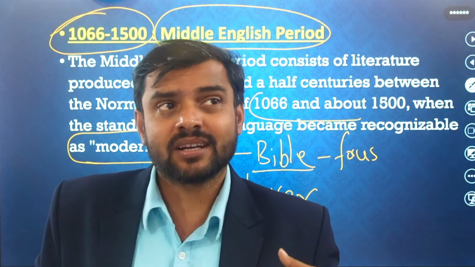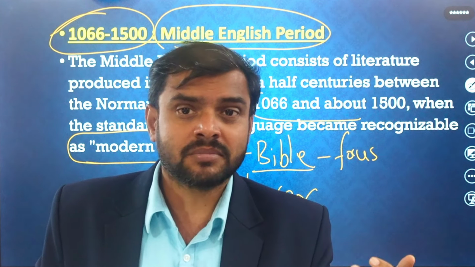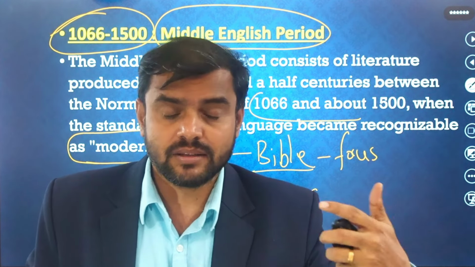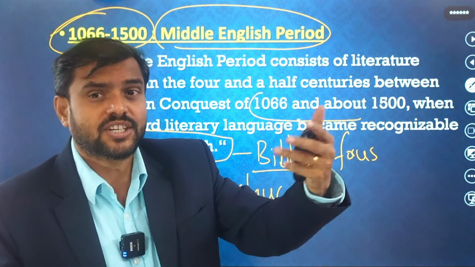He is creating one ideal world there. So how the king should be, or the world state should be, or the nation should be. So this spirit is very, very important for us as English literature students. We must understand these things. In the upcoming classes I will discuss everything.